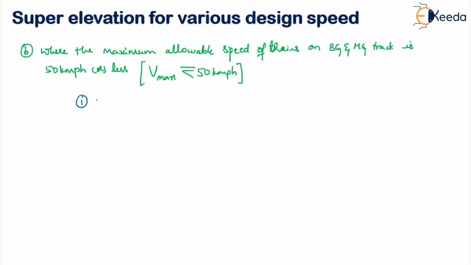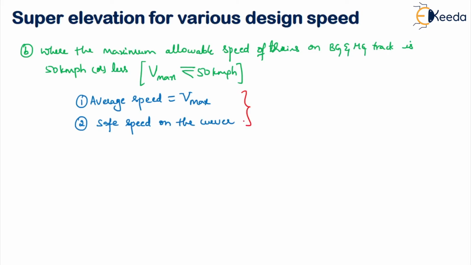Now in this case, what is the consideration? The first consideration is again the average speed. For average speed, you take Vmax directly, whatever Vmax is given. In the previous case, it was 3 by 4 of Vmax. The second one is again the safe speed on the curve. We will consider these two and choose whichever is less. So these are the two. But on some railways, we have one special case through which they calculate, based on the weighted average.